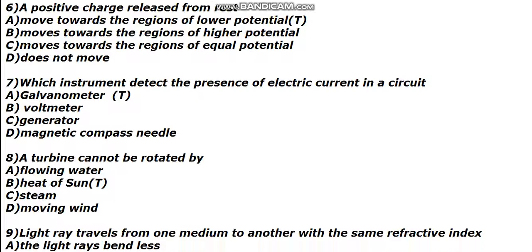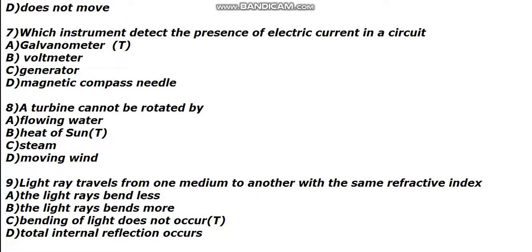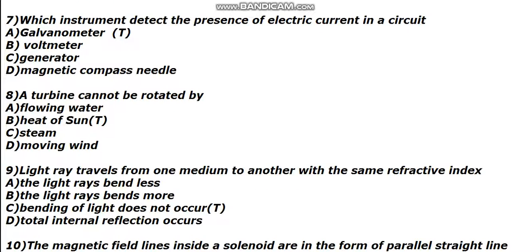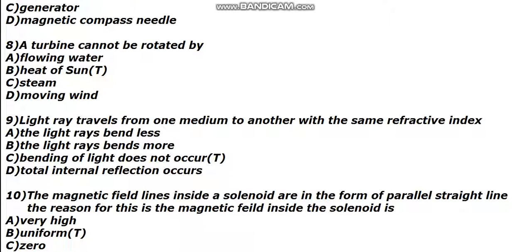Now the seventh one: which instrument detects the presence of electric current in a circuit? Detect is the word here. The instrument used to measure electric current is the ammeter. But here, to check whether current is flowing, the presence of current in a circuit is detected by the instrument called galvanometer. See that twist.